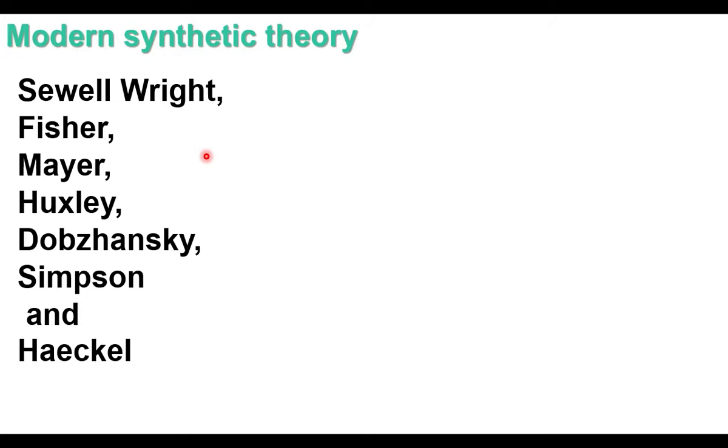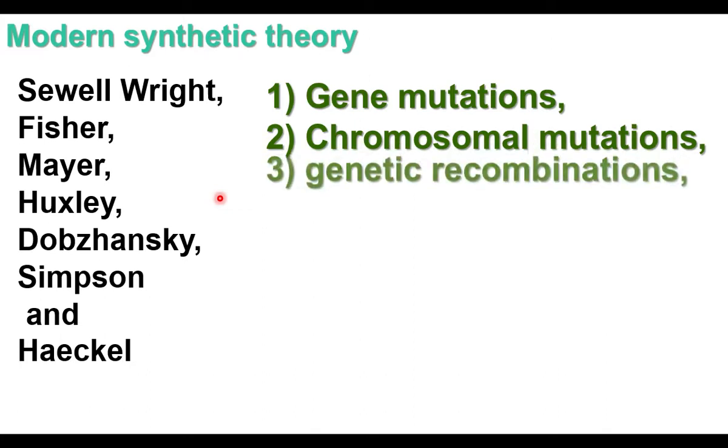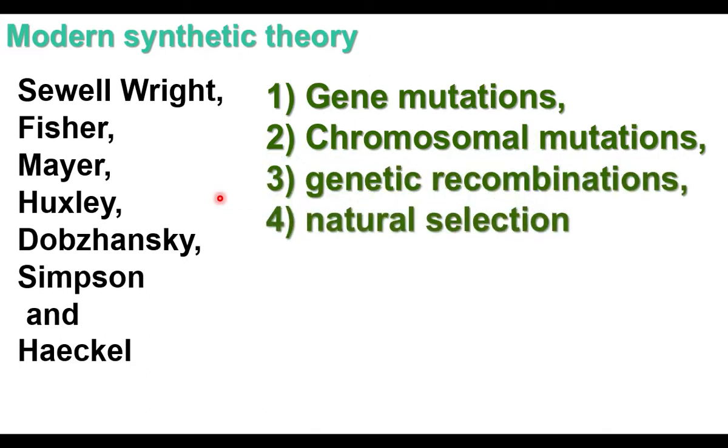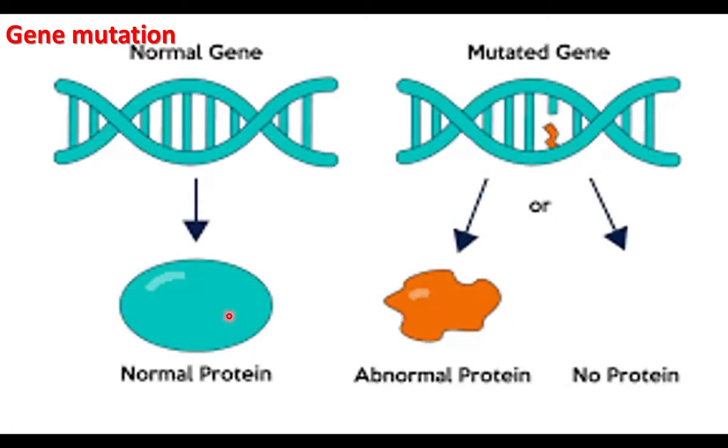They listed out some factors which are responsible for evolution. Now let us see the factors. Gene mutation, chromosomal mutations, genetic recombinations, natural selection and reproductive isolation. These factors contribute to evolution according to modern synthetic theory. What are gene mutations? Change in the structure of a gene, change in the nucleotide sequence of a gene, change in the adenine, guanine, thymine, cytosine order of a gene is mutation.